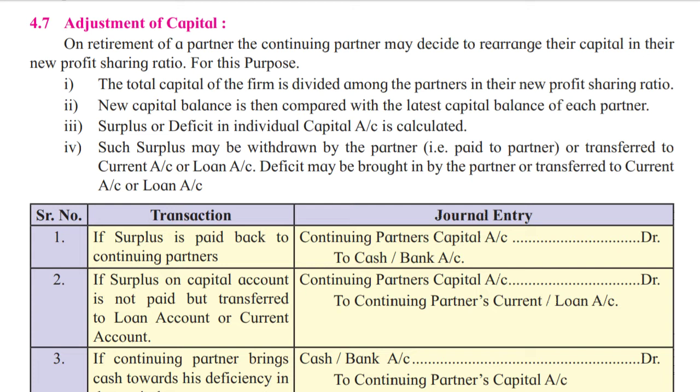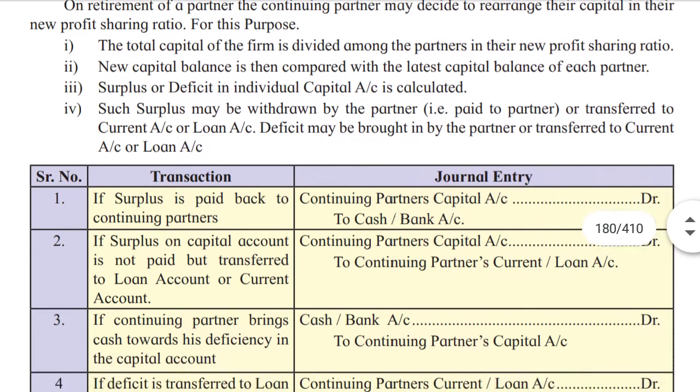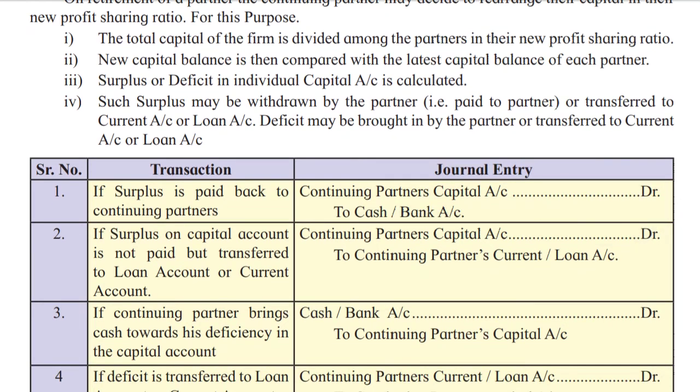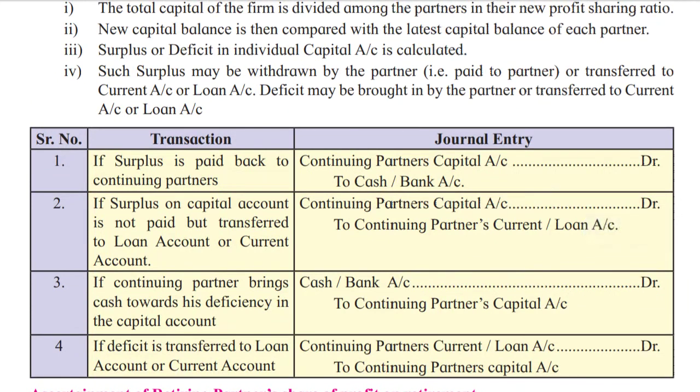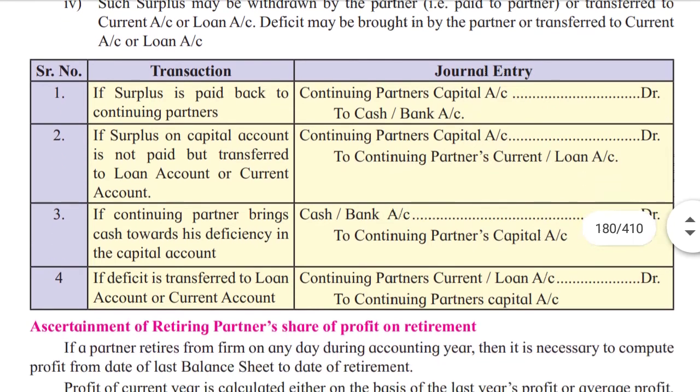Such surplus may be withdrawn by the partner. If they want, they can take their money, that is, it is paid to the partner, or transferred to current account or loan account. Deficit may be brought in by the partner or transferred to current account. Suppose there is a loss, then in that situation they are going to transfer the losses and show it in current account or loan account. And if it's profit, if they want, partners can take it away, or else they can transfer it to current account or loan account.